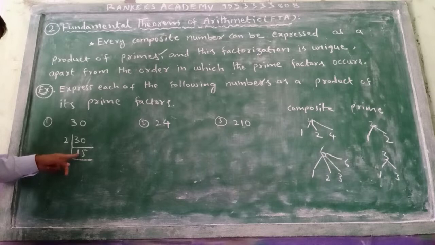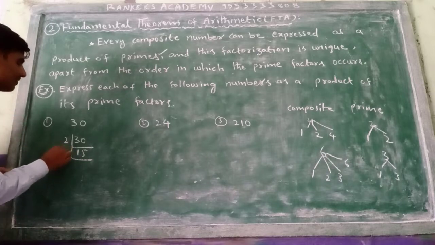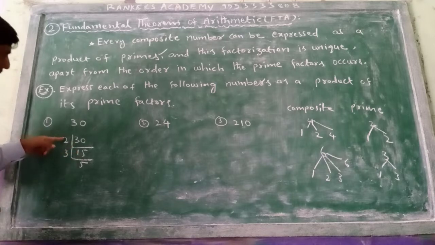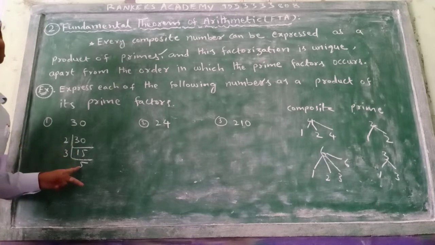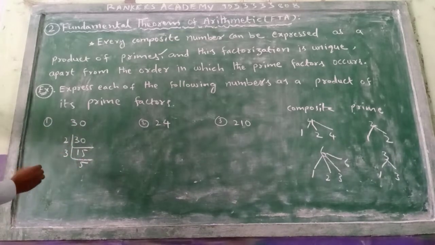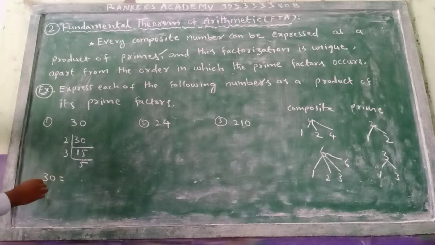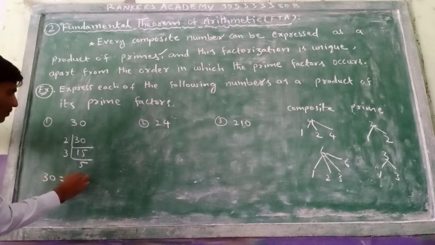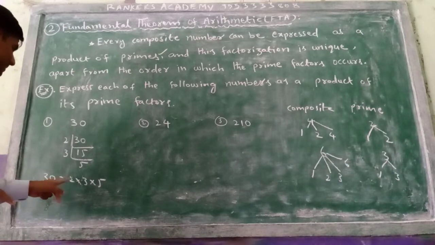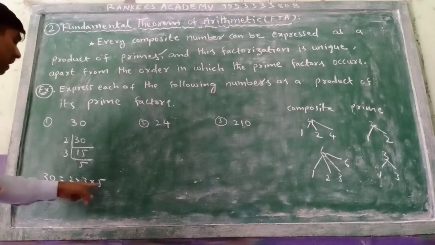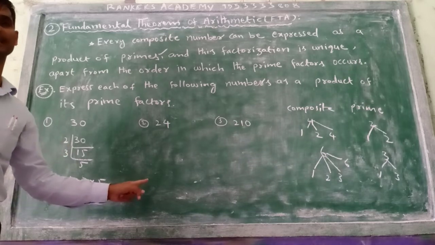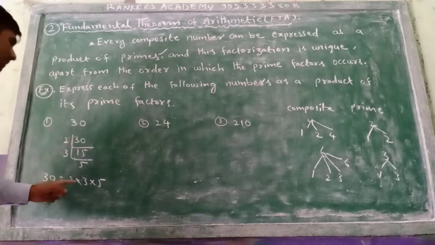Next prime number, 3. So 3 5s are 15. 2 is a prime number, 3 is a prime number, 5 also prime number. So these all numbers are prime numbers. So product of primes, 30 equal to 2 into 3 into 5. So every composite number is expressed as a product of primes, and it is unique. Unique means we can write only in this way. We have to take in order and write this one.